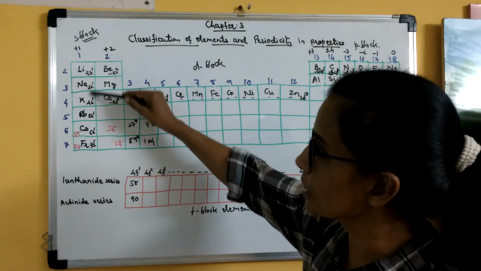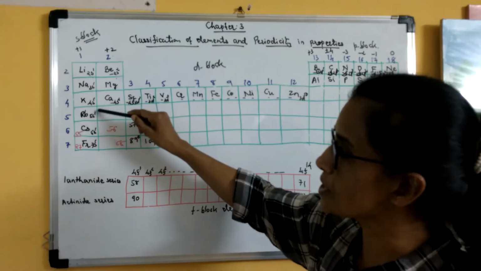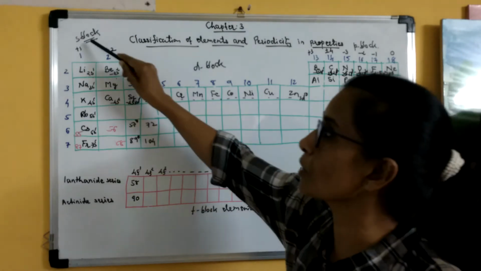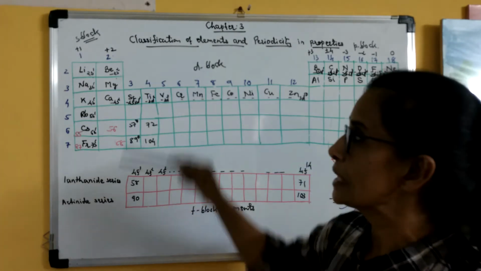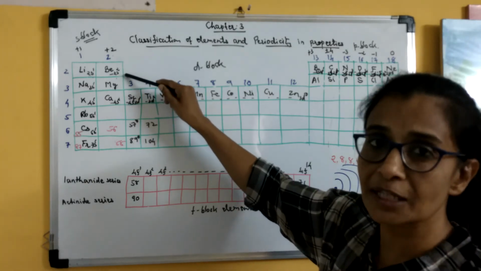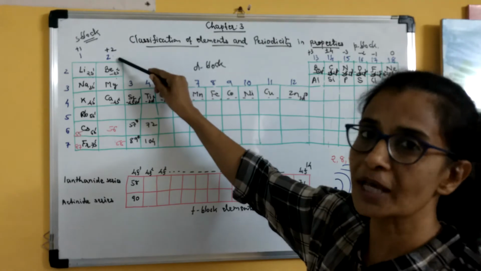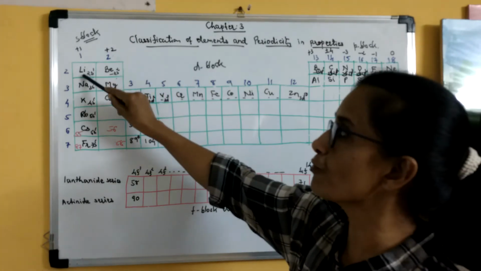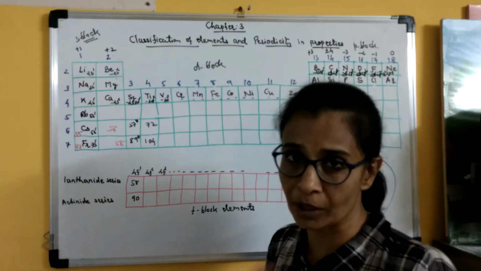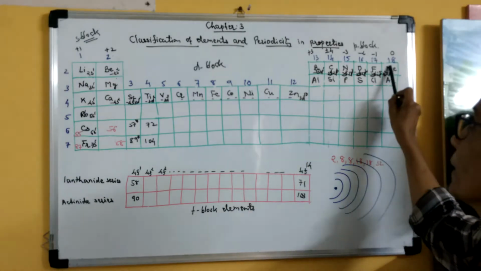Now if you see the first group, all elements have their last electron present in s orbital. So they are called s block elements. Similarly, elements of second group have their last electron present again in s orbital, so they are also known as s block elements. So first and second group elements are called s block elements. Clear?